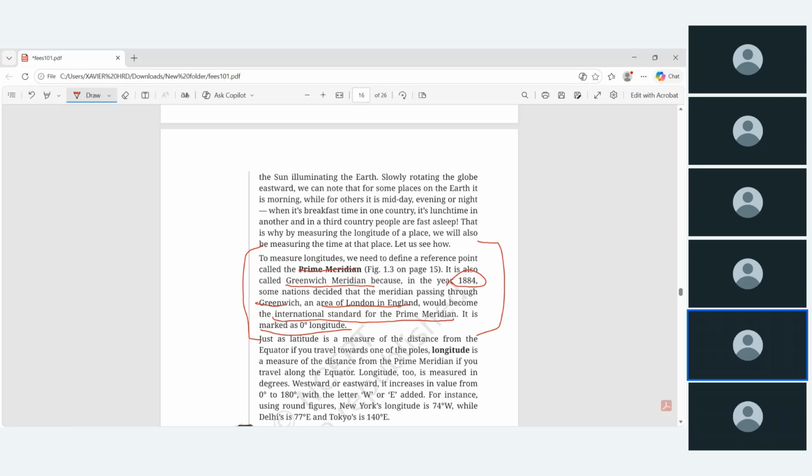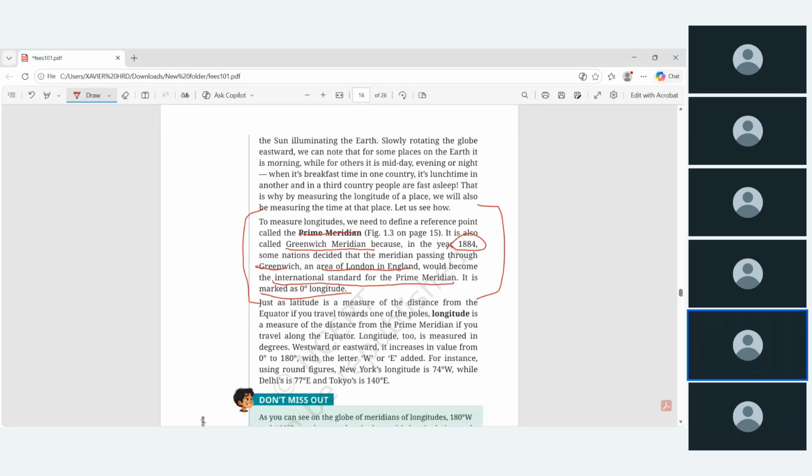Okay, let us draw one imaginary line through Greenwich, which is in England. That line we can fix as the prime meridian. From that line we can calculate the time. We can calculate the intersection point of the latitude and longitude to fix any particular point or place on the Earth. This is what they decided in the year 1884.